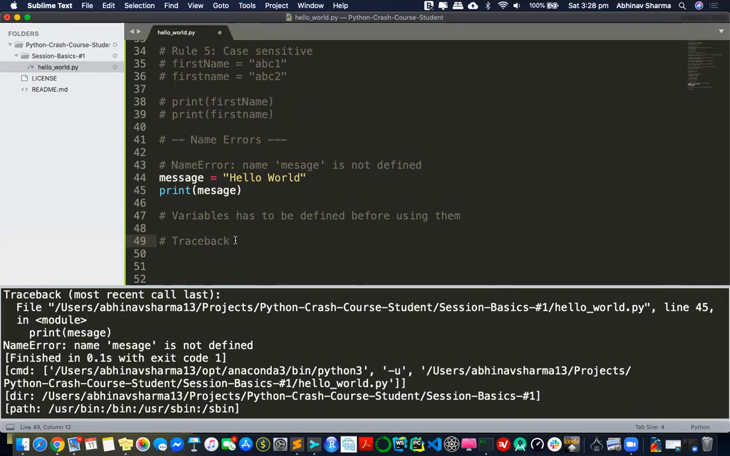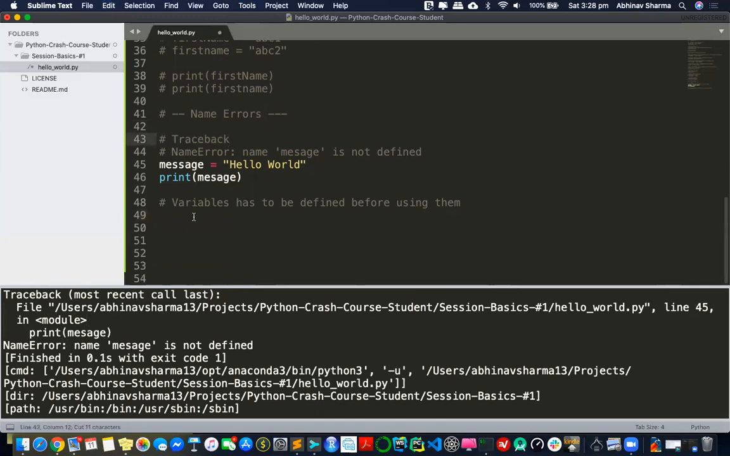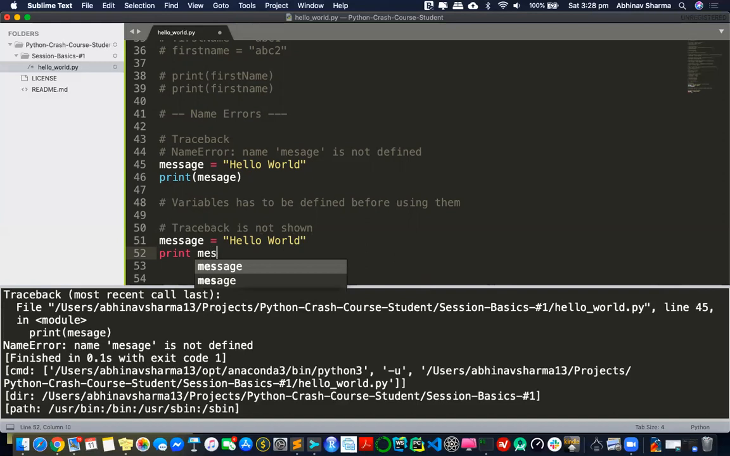This is something where traceback is shown, right? You saw a traceback. But let me show you a line where traceback is not shown, and then I'll tell you a basic difference between errors. So let me create a new code, message equals hello world. And this time what I did is I wrote print and message. Let me try if it works.